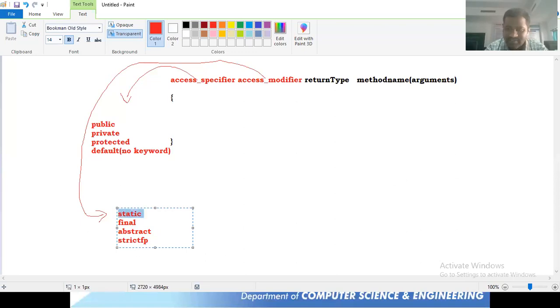We can use static, we can use the final keyword, we can use abstract. Strictfp, I don't think so. And one more keyword that we can use.